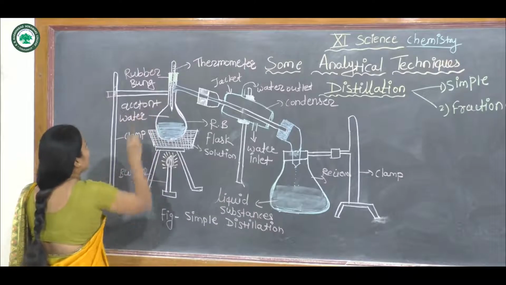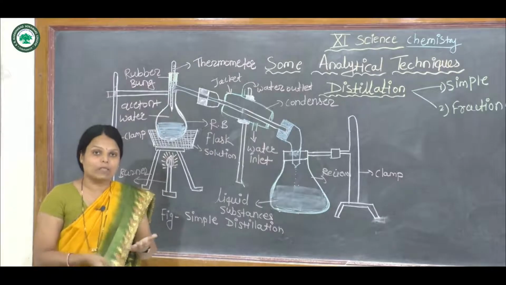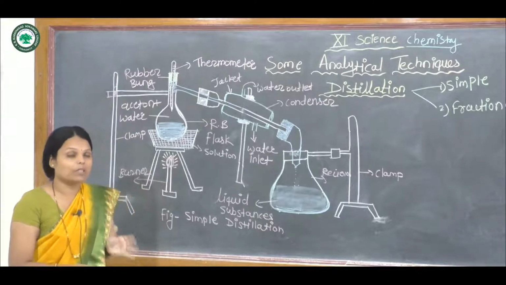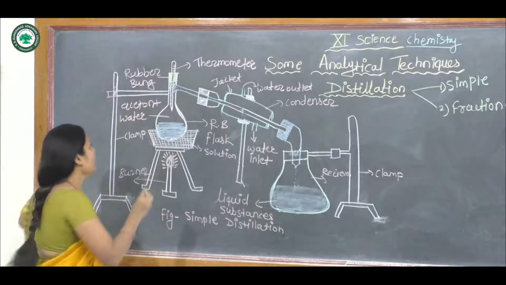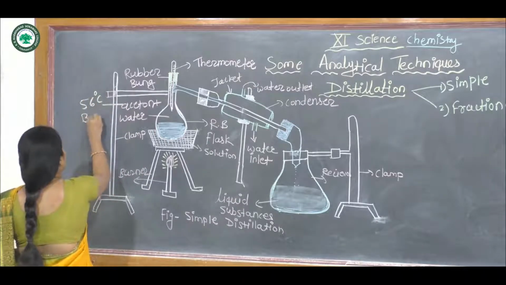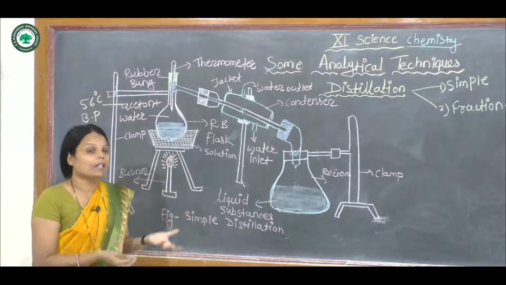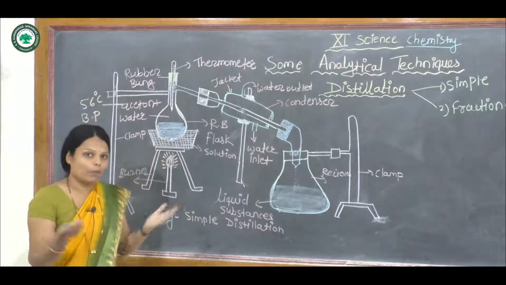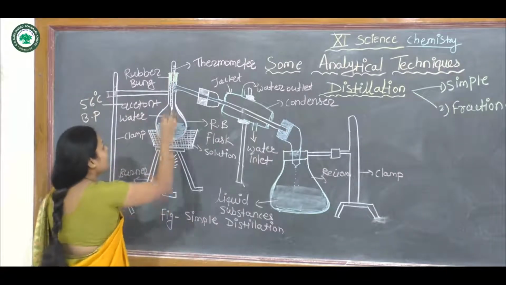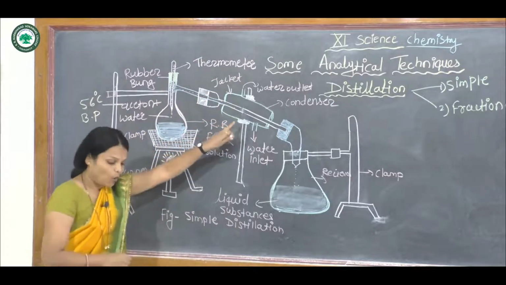We place the acetone and water in the round bottom flask. Acetone boils first. Why does it boil first? Because acetone has a boiling point of 56 degrees centigrade. So acetone is heated first, and then vapor is formed, and the vapors go into the condenser. This vapor is the vapor of acetone.